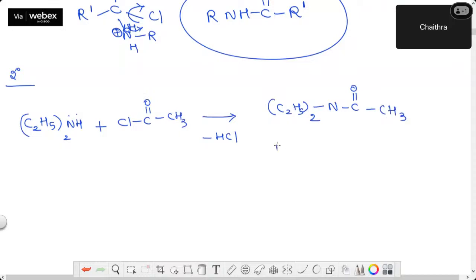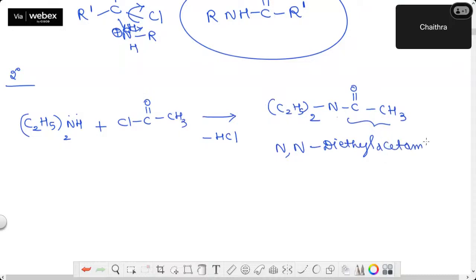Can you tell me? It is N comma N. See, two alkyl groups are attached to this nitrogen. So for every group you have to tell it is attached to nitrogen, no? To depict that, you have to say N comma N diethyl. What is this part?